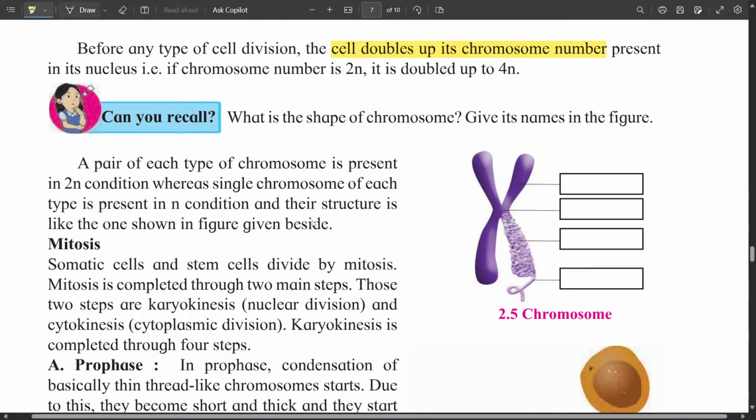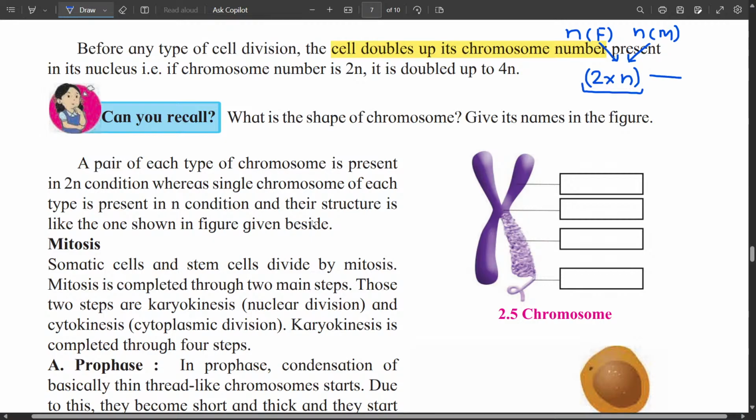Now we know that every organism has 2n number of chromosomes in its body, and from where this 2n number comes, n chromosome come from the father and n chromosome come from the mother when the zygote is formed for that individual. So these 2n chromosomes are present in each cell.